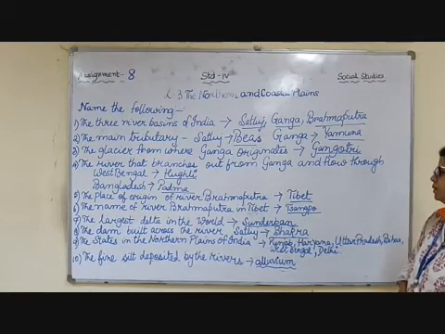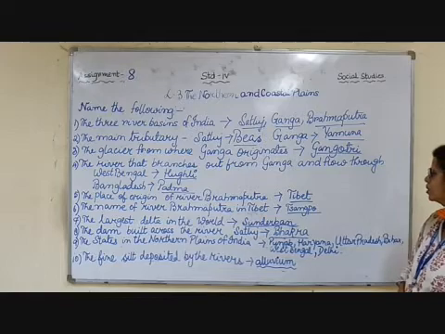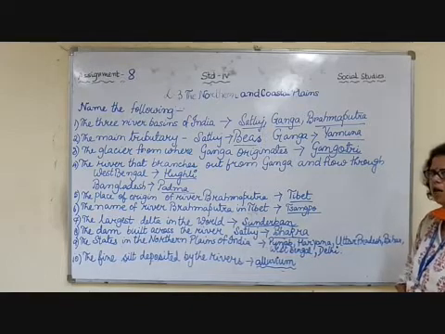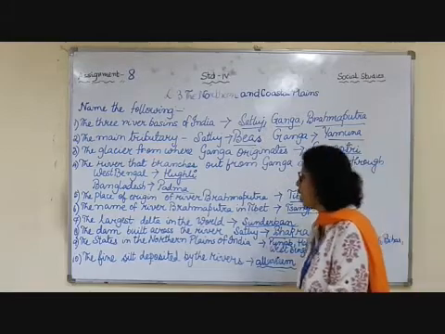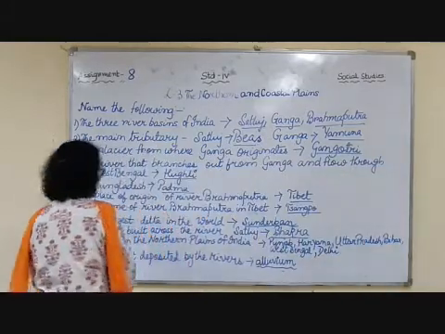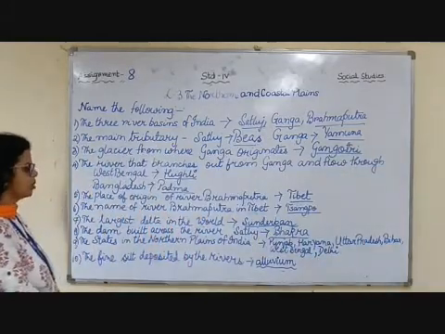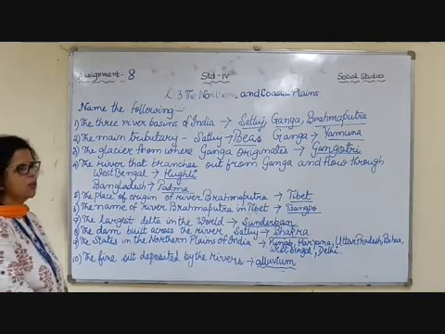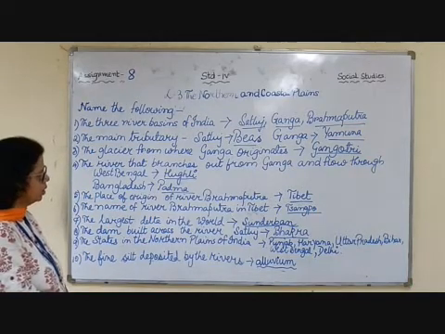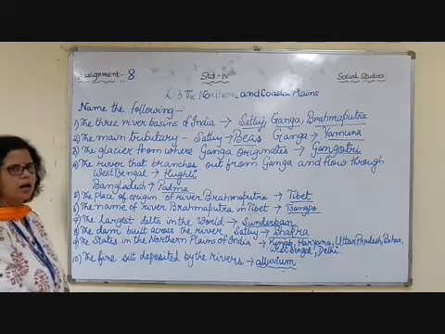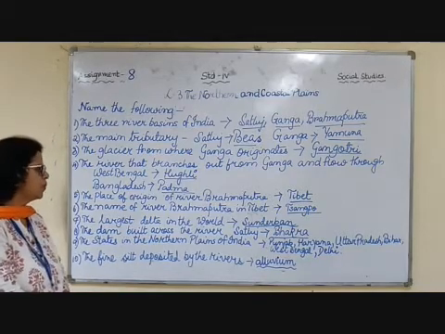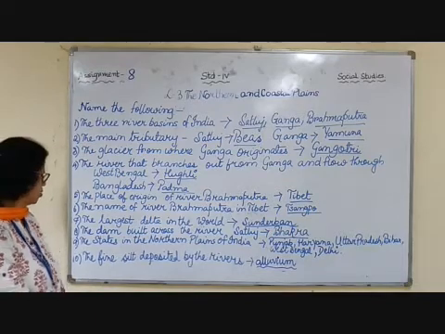And 9th, the states in the northern plains of India are Punjab, Haryana, Delhi, Uttar Pradesh, Bihar and West Bengal. So these are the states that are included in the northern plains.